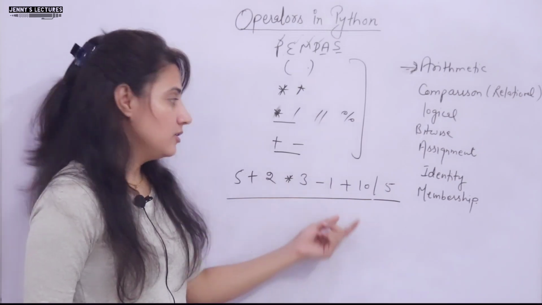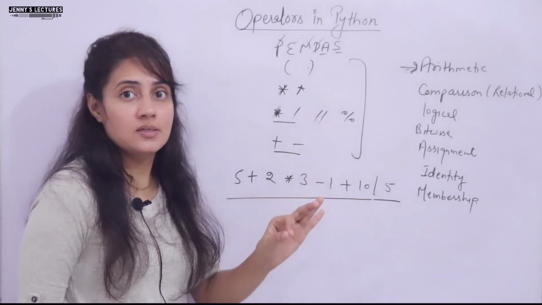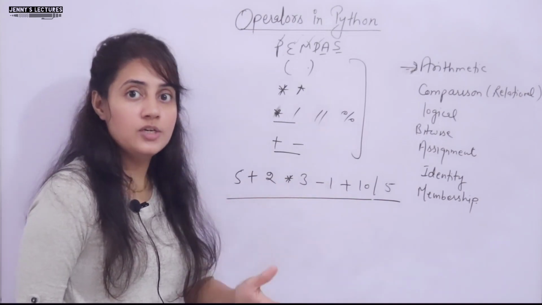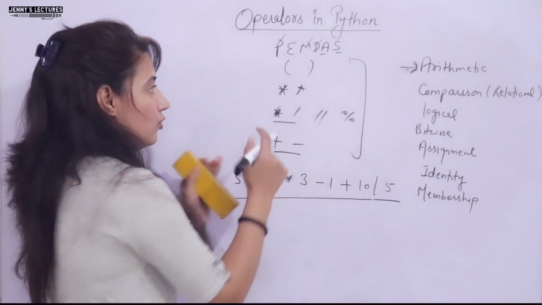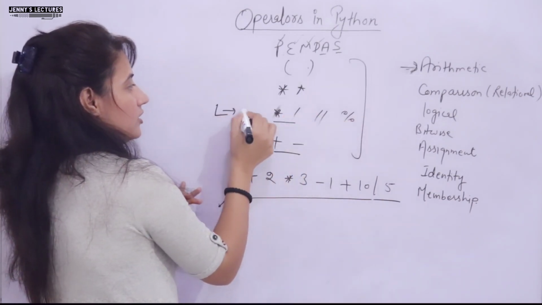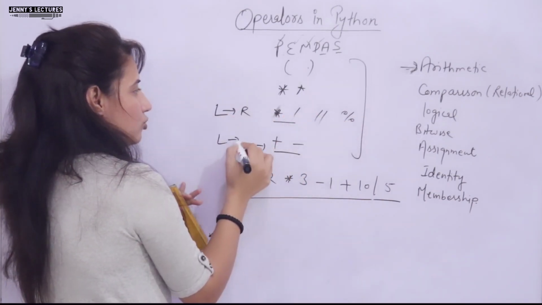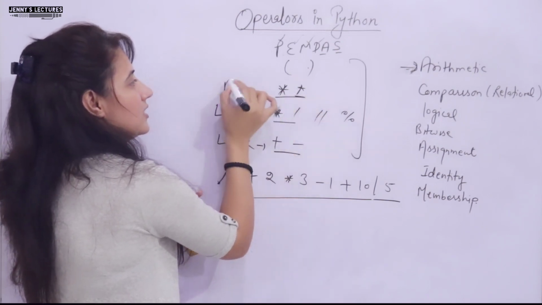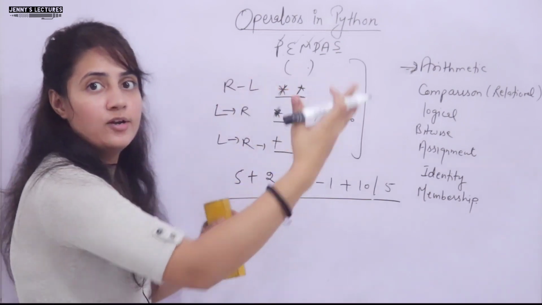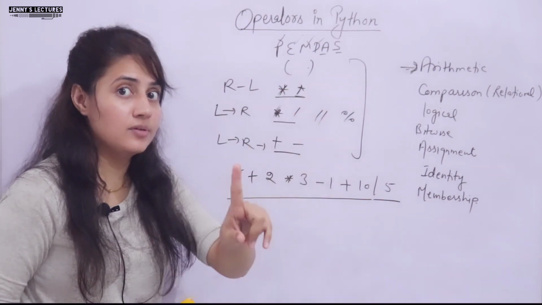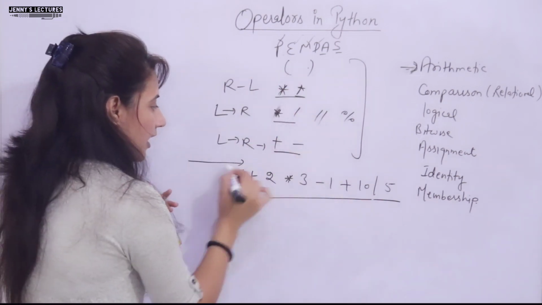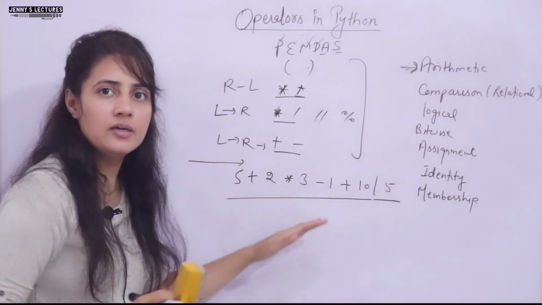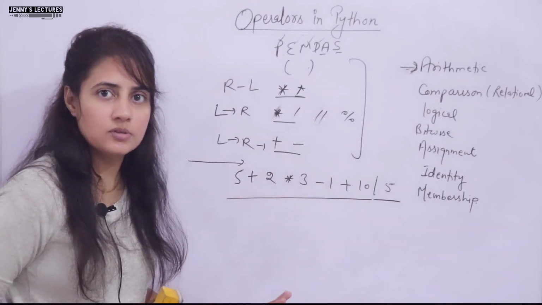When more than one operator of the same precedence is there, associativity comes into the picture. For these operators, associativity is left to right. For plus and minus also left to right. For exponent or power it is right to left. Left to right means we move from left to right, and whichever operator comes first, we solve that first.